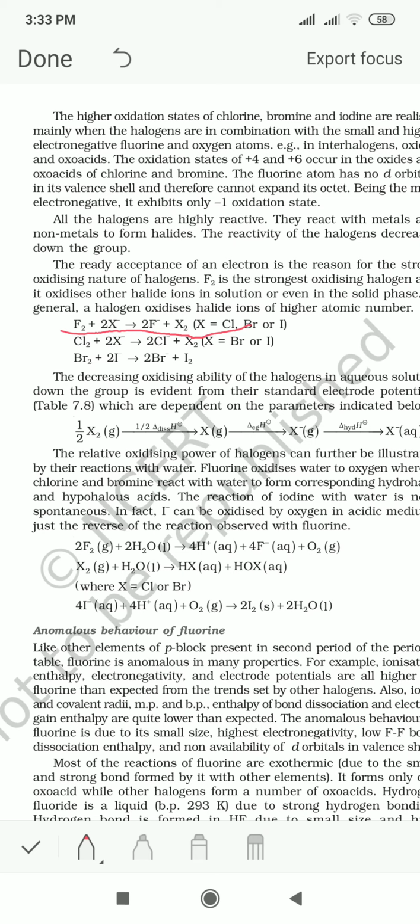Now this decreasing oxidizing ability is quite evident from the standard electrode potentials. If we look at the values of the standard electrode potential, it decreases down the group, which shows that the oxidizing ability is also decreasing down the group.